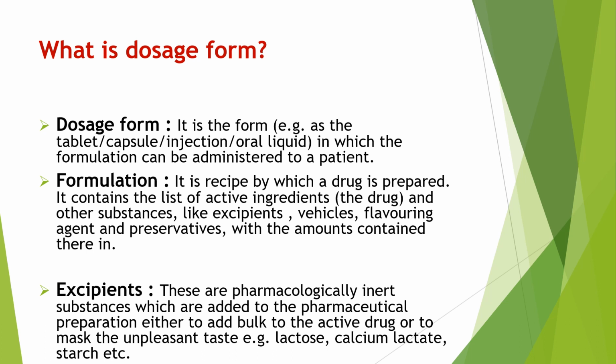Now coming towards the dosage form of a drug. First, we will see the definition of dosage form. Dosage form is a form in which the drug or formulation can be administered to the patient. For example, tablet form of a drug, capsule form of a drug, injection, oral liquid. These are the different types of dosage forms in which a drug is administered to the patient.